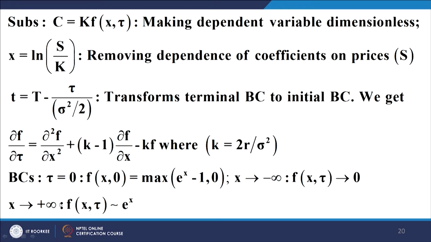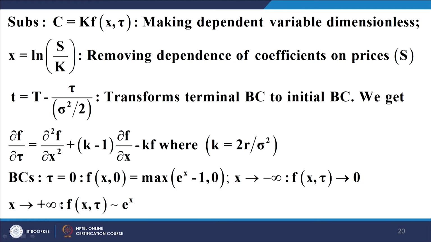The first step is, let us make the first substitution. We write C is equal to k into f(x, tau). This makes the dependent variable C dimensionless, because C and k are in the same dimension. Therefore, f, which will be our next dependent variable, which we will be carrying forward, now becomes a dimensionless variable. We transform S, the stock price, in terms of log.